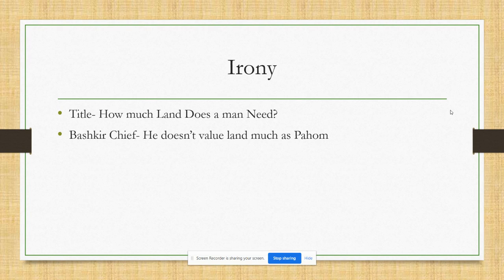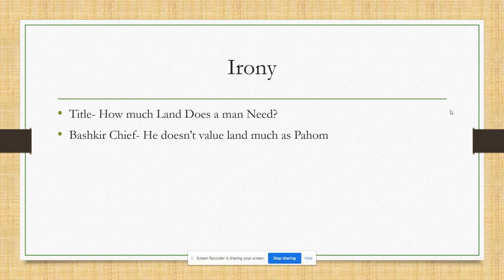So the very title of this story is ironical. Irony, you know what is irony? Irony is when what the audience knows is something different from what is told in the story or in the narration. So the title, How Much Land Does a Man Need, is ironical.